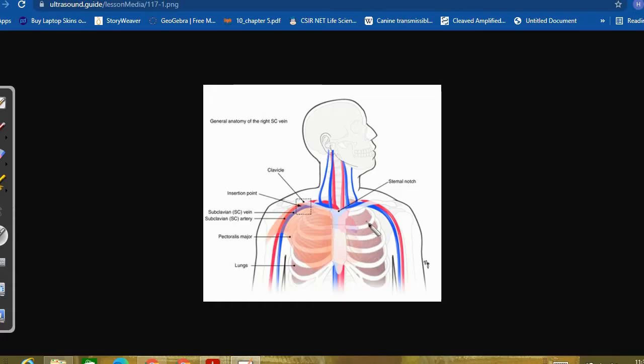So if you see this figure right here, we have the subclavian veins and subclavian arteries right here present in the arm. Because our main destination is to reach the blood to the muscles of the arm. So these are the subclavian arteries which are here, which will carry the oxygenated blood into the muscle.